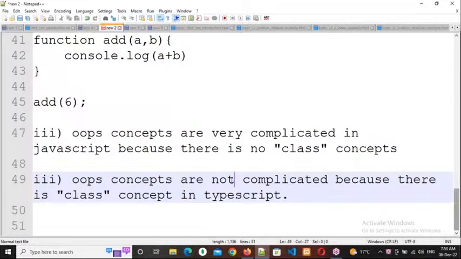So what is the thing you need to remember until then? OOP concepts are very complicated in JavaScript because there is no class concept. OOP concepts are not complicated in TypeScript because there is a class concept. These are the 3 major differences. Are you clear about today's class? Respond, everybody.